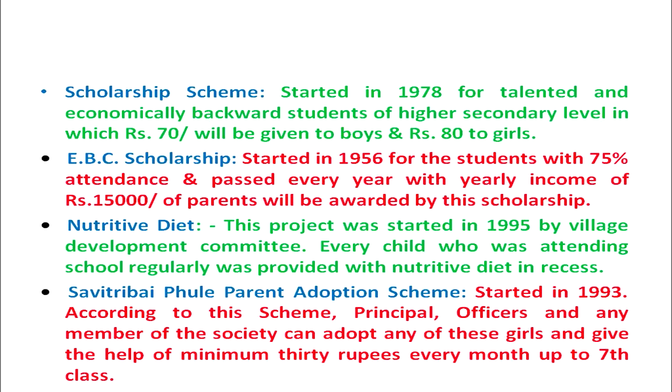This scheme was launched because some parents, due to their poverty, were not able to send their girl child to the schools. So in this scheme, the principal, the officers, the teachers or any member of the society can adopt the girls for their education, and a minimum of 30 rupees every month up to 7th class is provided to these girls as scholarship, as an incentive.